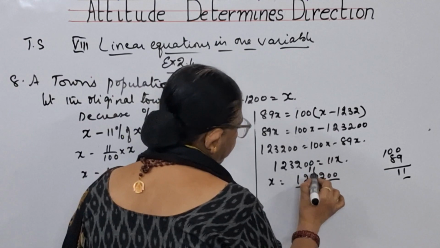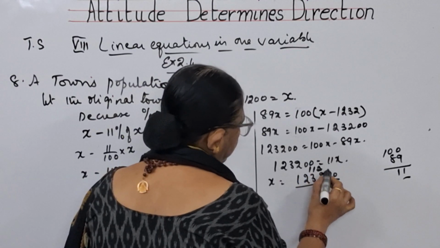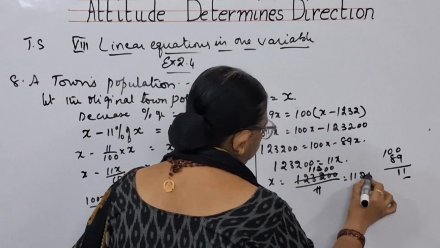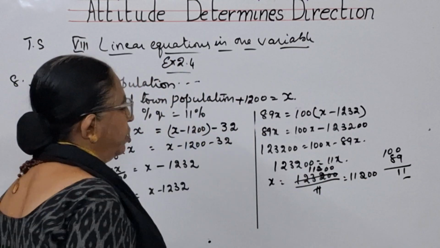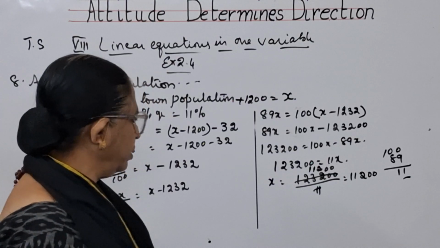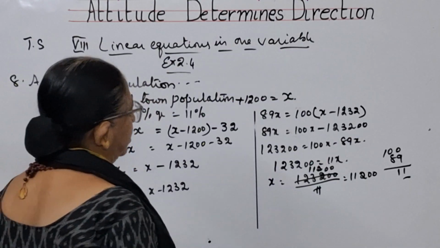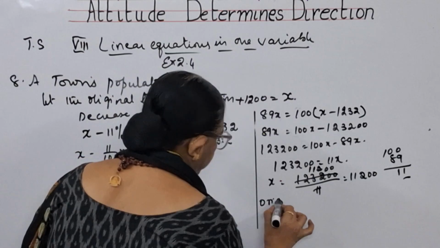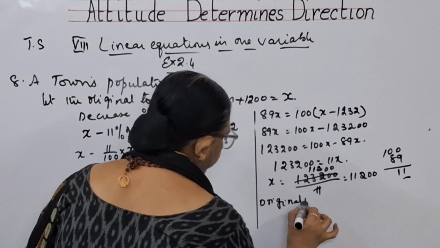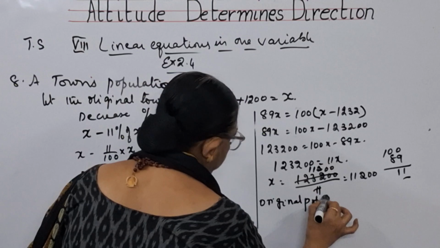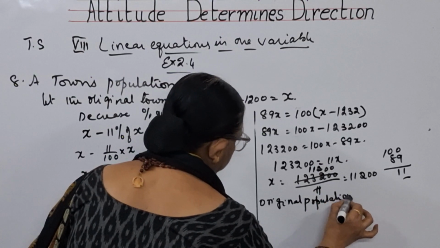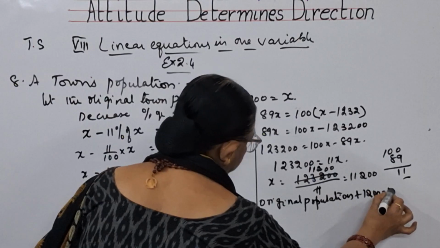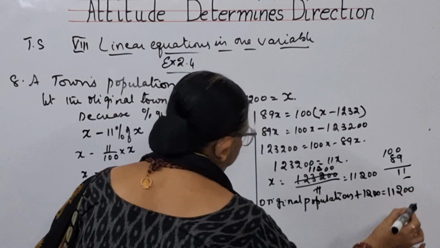11 ones are 11, 11 ones are 11, 11 twos are 22. That is, you will be getting 11,200. This is x value. What is x, children? Original population plus 1200 is equal to 11,200.